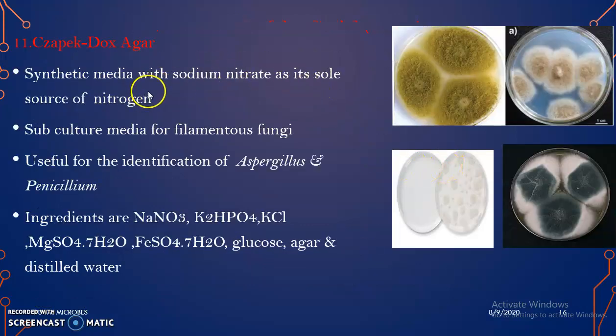11th one is Czapek-Dox agar. It's a synthetic medium. It contains sodium nitrate as the sole source of nitrogen. It is used for subculturing of filamentous fungi, and for the identification of Aspergillus and Penicillium. Ingredients are sodium nitrate, dipotassium hydrogen phosphate, potassium chloride, magnesium sulfate, ferrous sulfate, glucose, agar and distilled water. These are the plates showing various filamentous fungal colonies, which appear very beautifully in the Czapek-Dox agar.